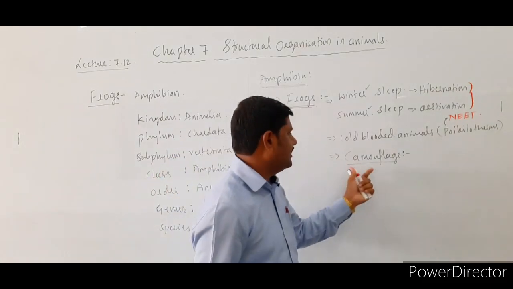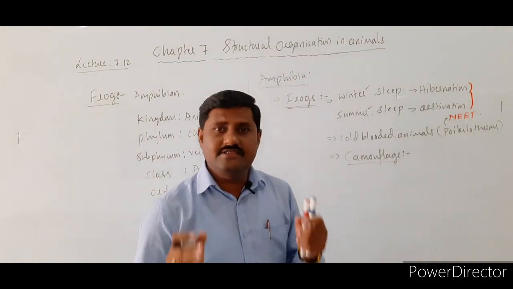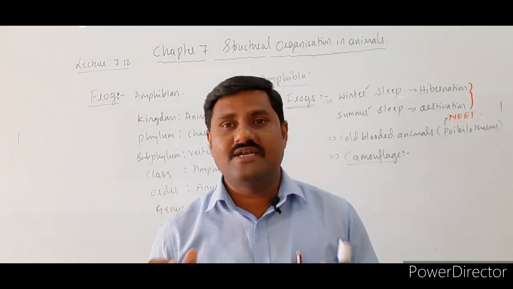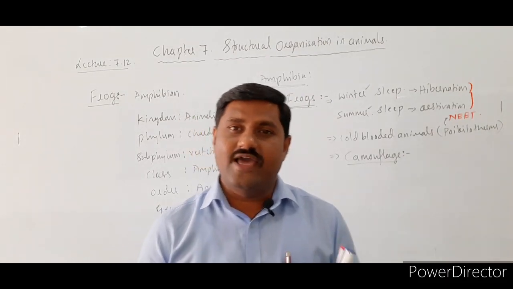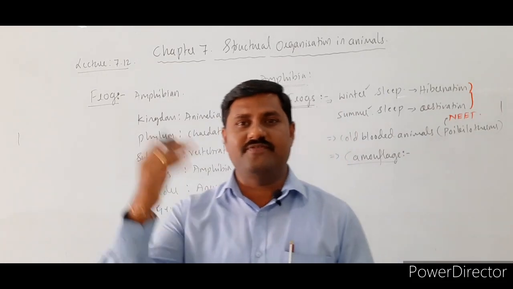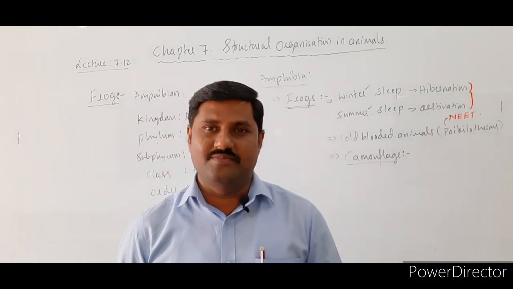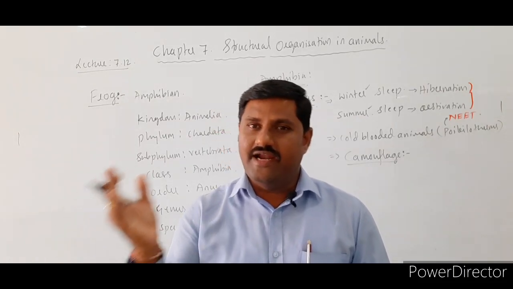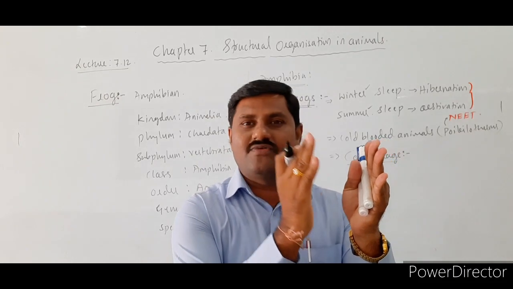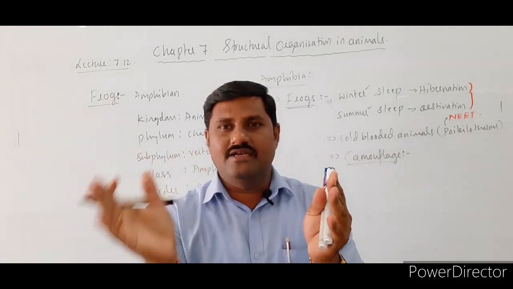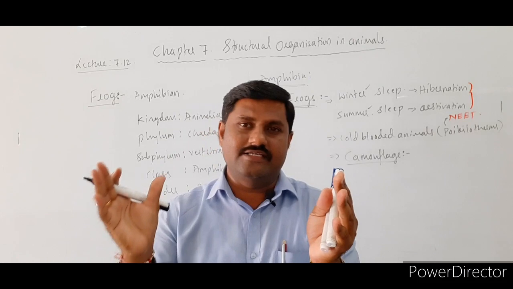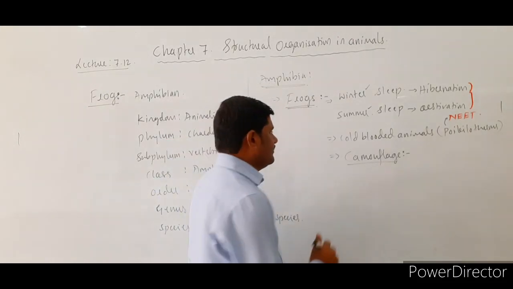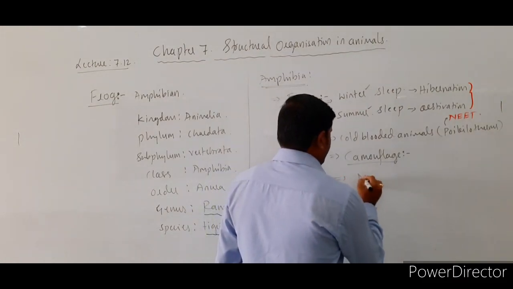That is called what? Camouflage, right? This camouflage sometimes becomes the protective coloration, and that protective coloration helps the animal escape from its predators. For example, to escape from snakes, if its coloration is equal to the background coloration, then the predator, that is the snake, would not identify it very easily. That is said to be mimicry.